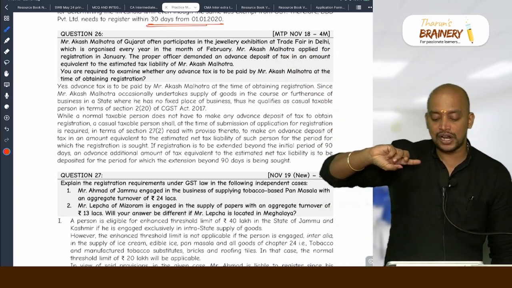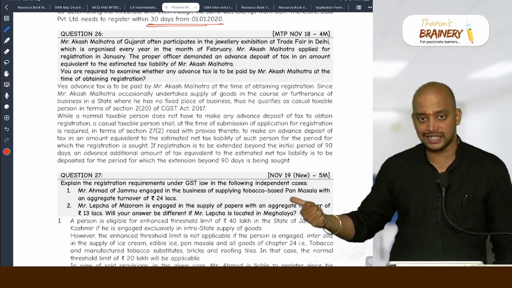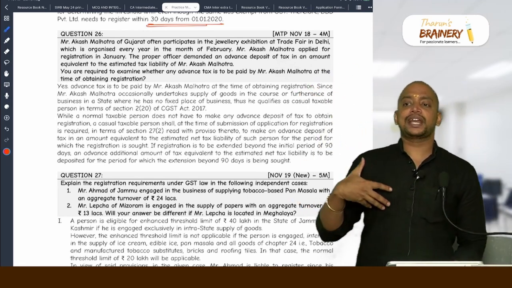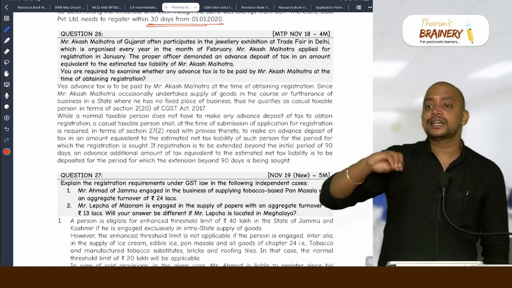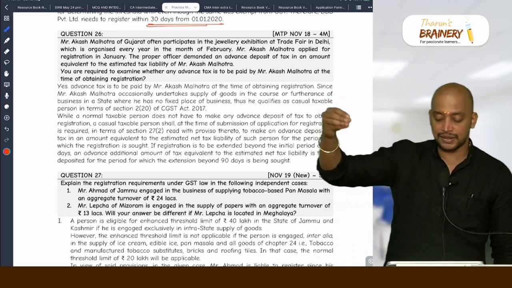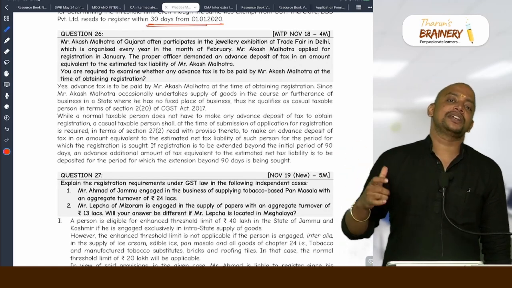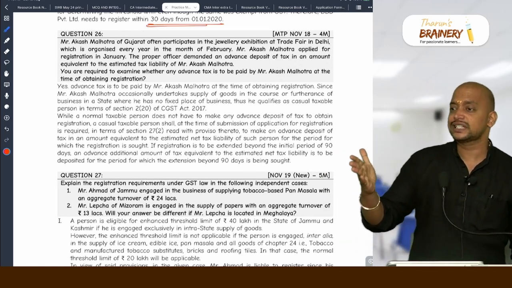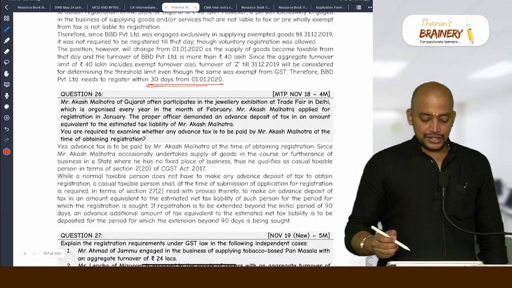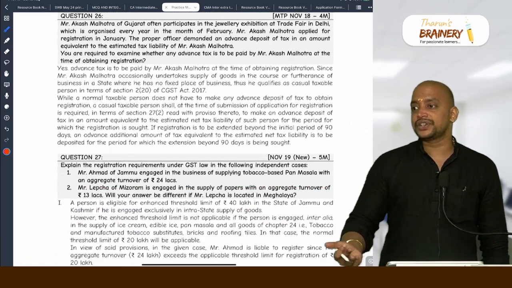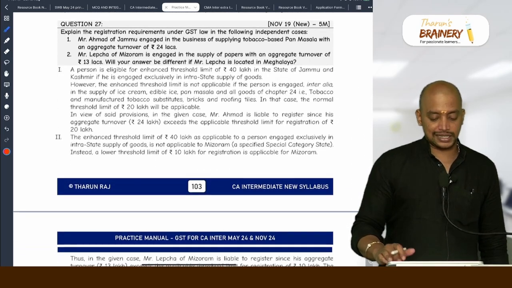So he will be called a CTP, casual taxable person, because he is not having a fixed place of business in Delhi. Every person making application as a CTP should pay the estimated net tax liability as advance tax for the period for which they are obtaining registration or 90 days, whichever is earlier. And they can also go for extension, and for that extended period also again they need to deposit advance tax.